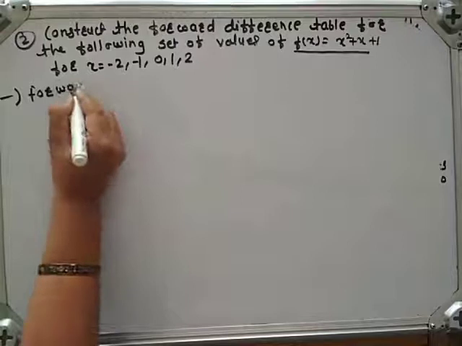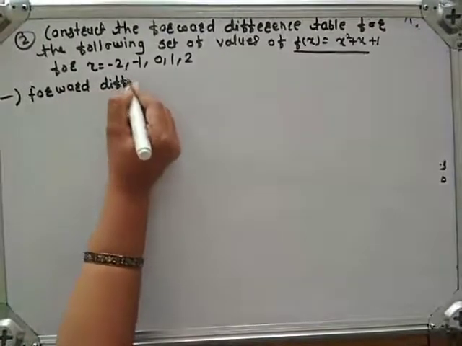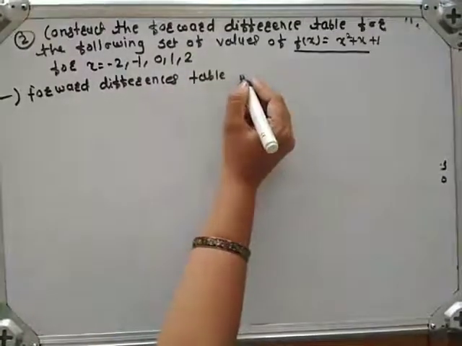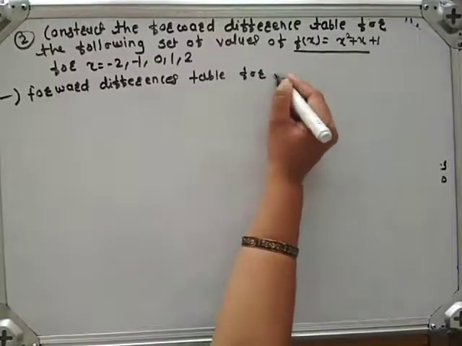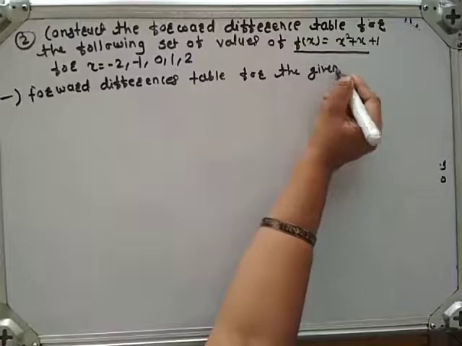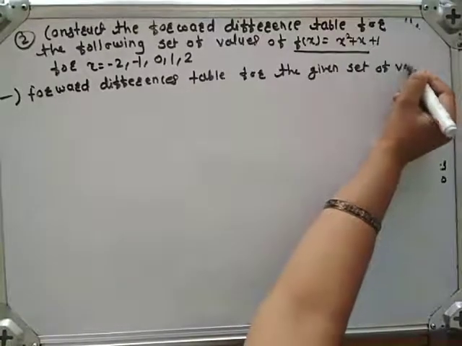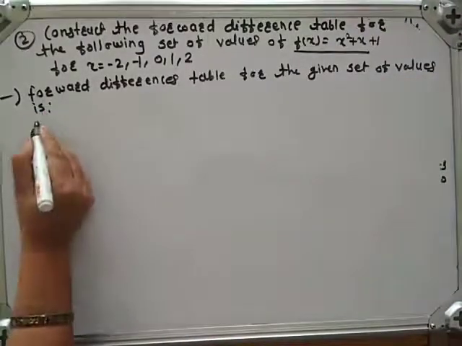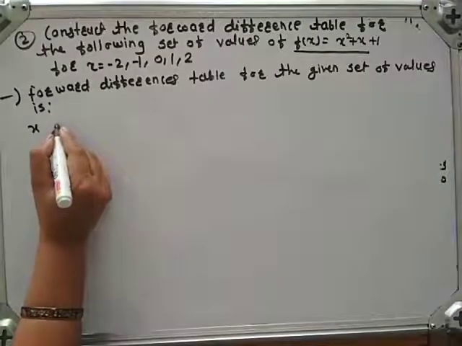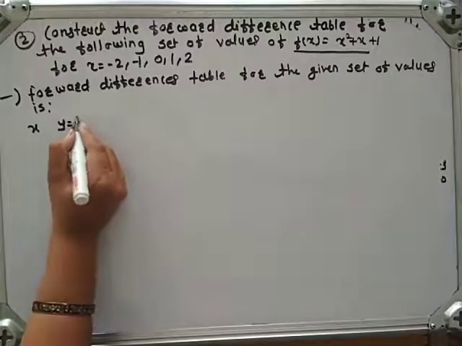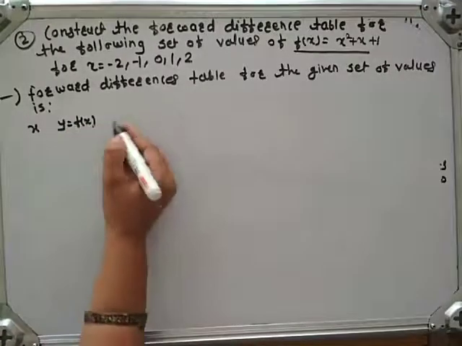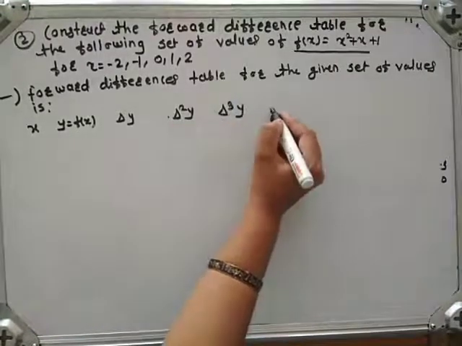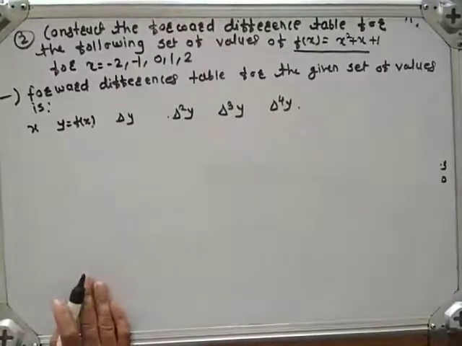Solution: the forward differences table for the given set of values is as follows. The first column is x, the second is y, which is y is equal to f of x, next is delta y, next is delta square y, next is delta cube y, and the last one is delta raised to 4 y.